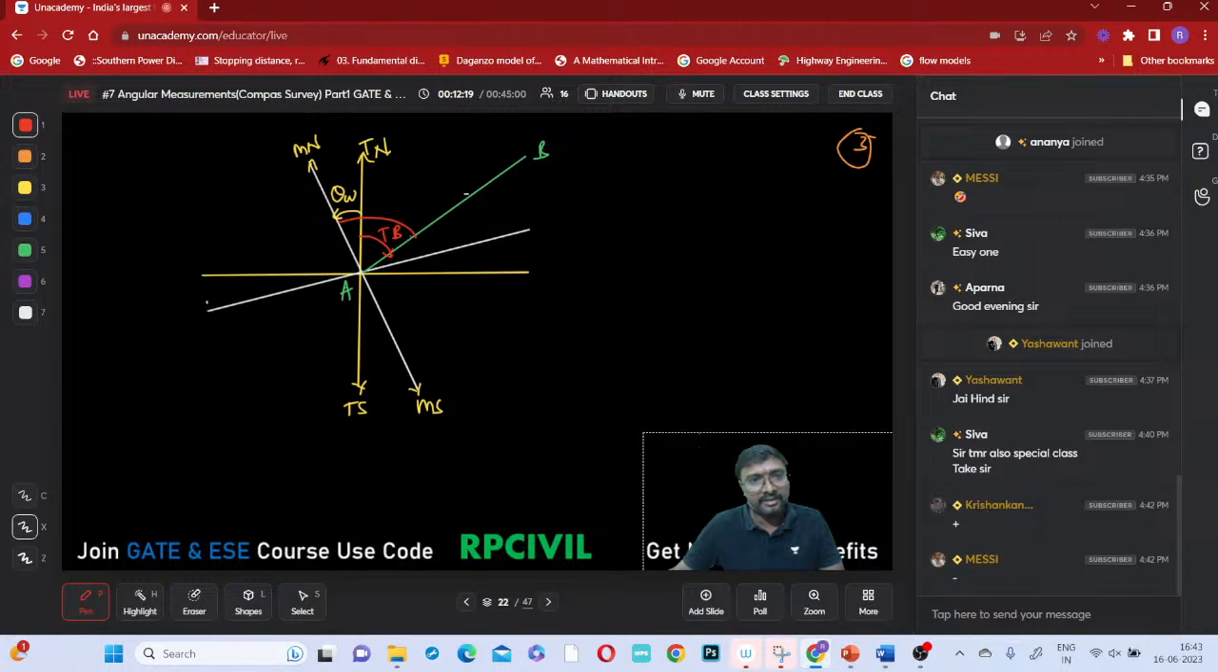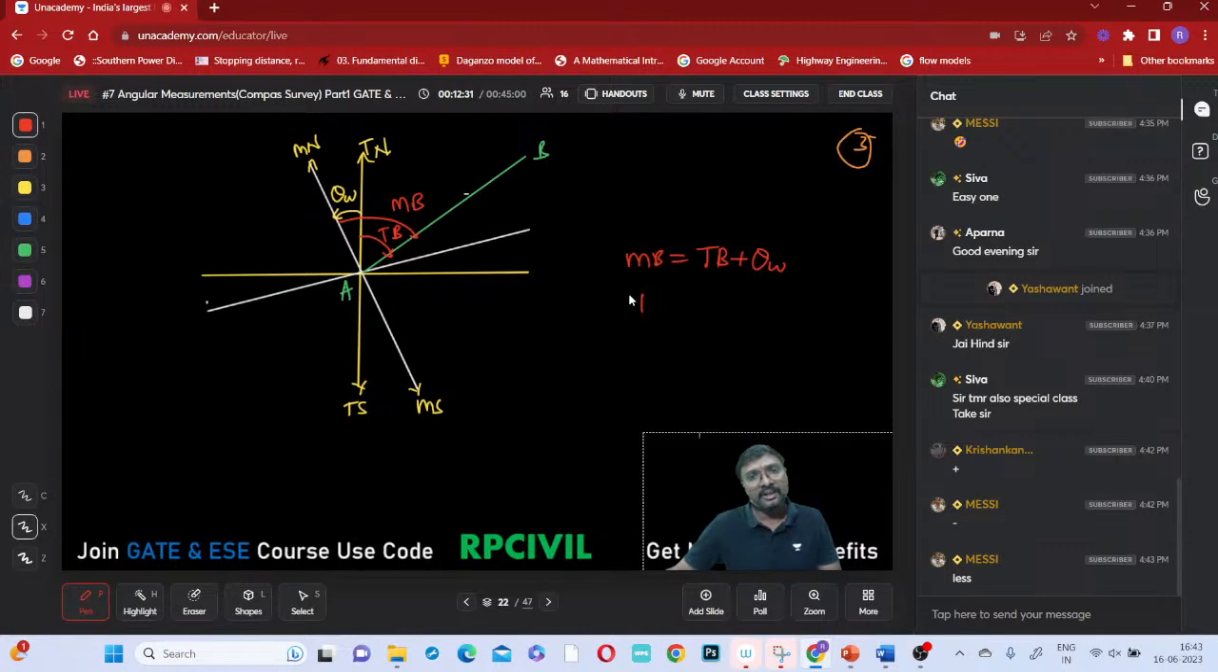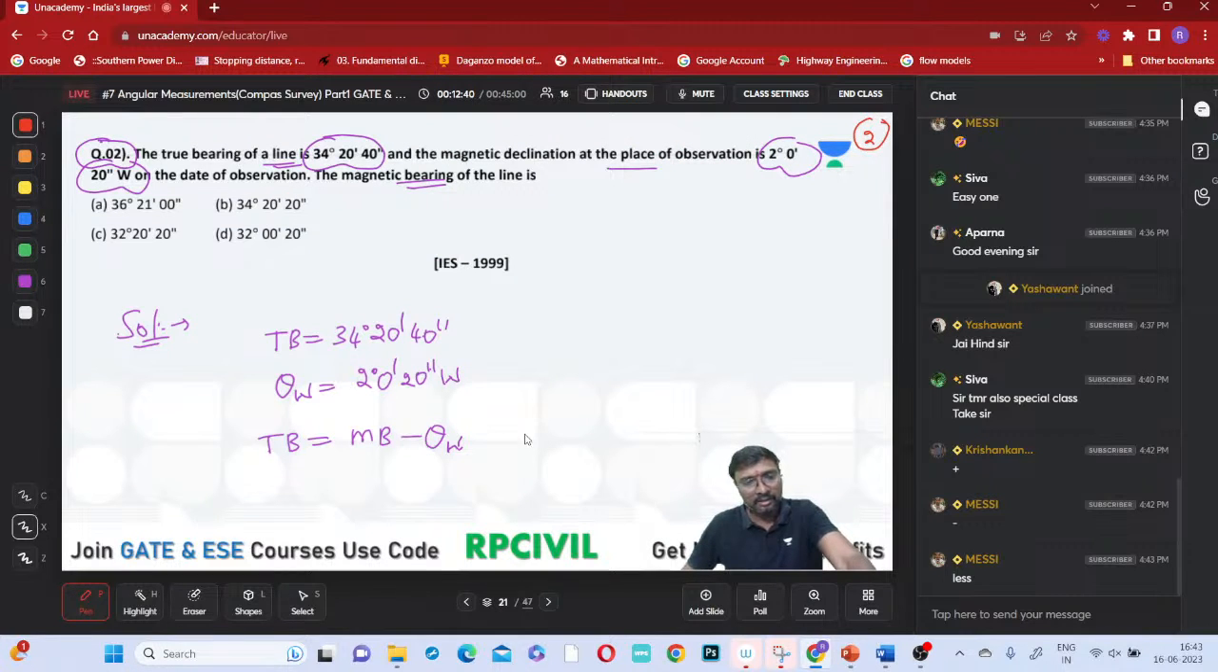And this one is your magnetic bearing. Now the true bearing is lesser or higher? Magnetic bearing will be higher than the true bearing. Magnetic bearing is equal to the true bearing plus the western declination. Therefore, true bearing is equal to the magnetic bearing minus the western declination. What is the true bearing given in the question? 34 degrees 20 minutes 40 seconds is equal to the magnetic bearing, which we do not know, minus the western declination, 2 degrees 0 minutes 20 seconds. So therefore, what is the magnetic bearing it comes to be?